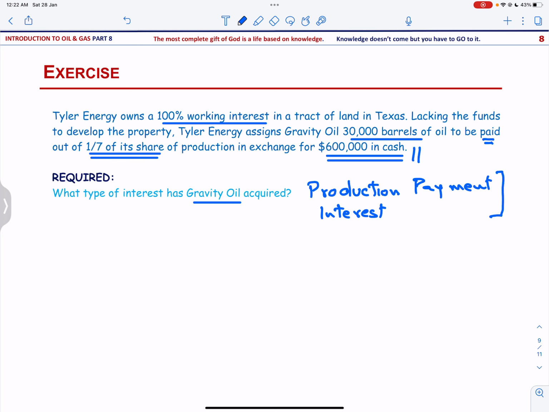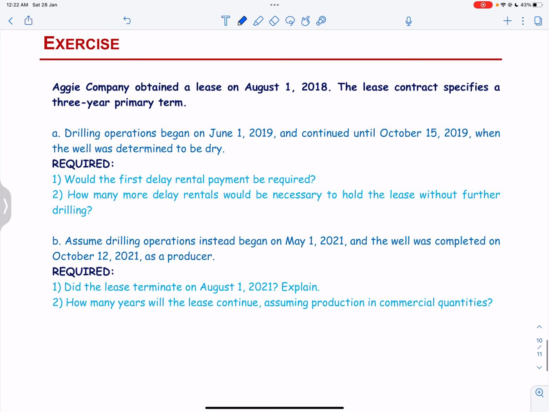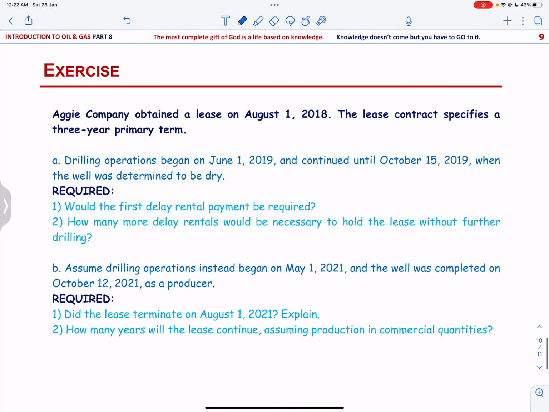Okay, let us solve another exercise. Here Aggie Company obtained a lease on August 1. The lease contract specifies a 3-year primary term. The lease was obtained on August 1, 2018. Drilling starts on June 1, 2019, and continued until October 15, 2019, when the well was determined to be dry. So would the first delay rental payment be required?